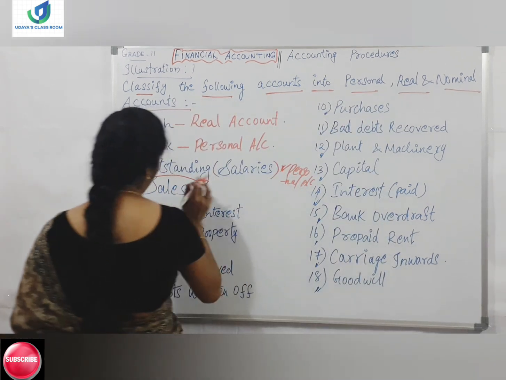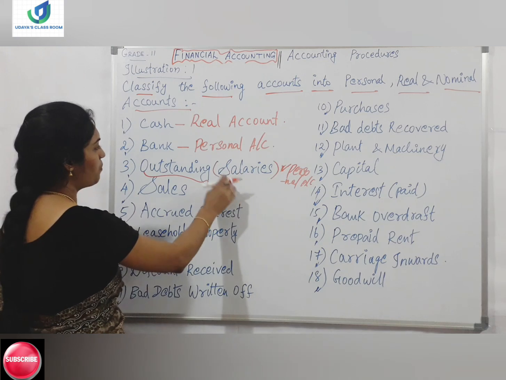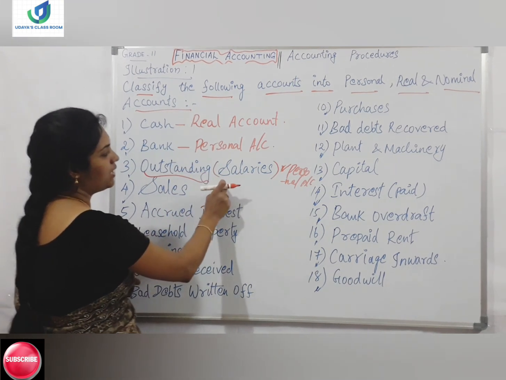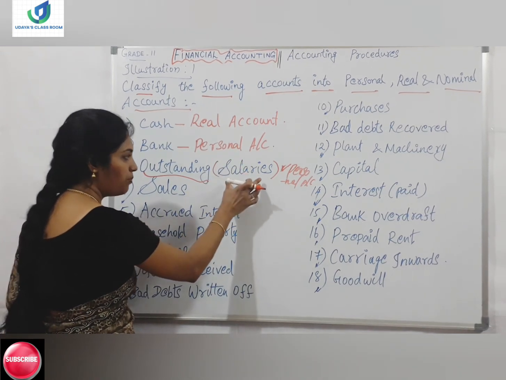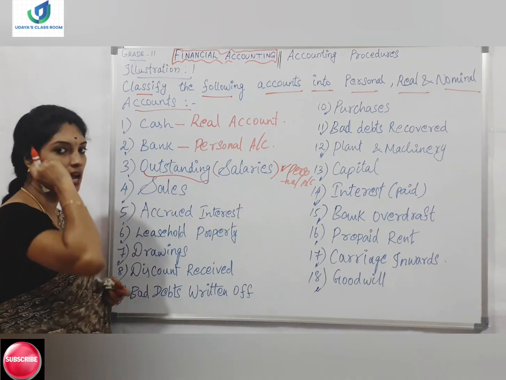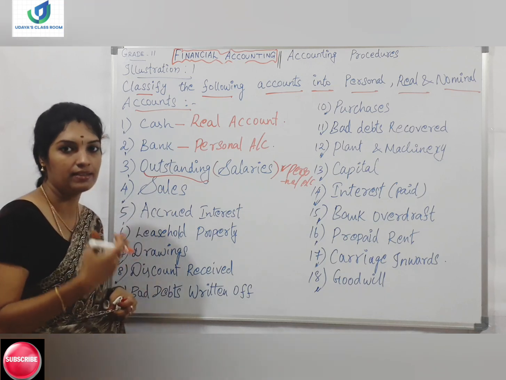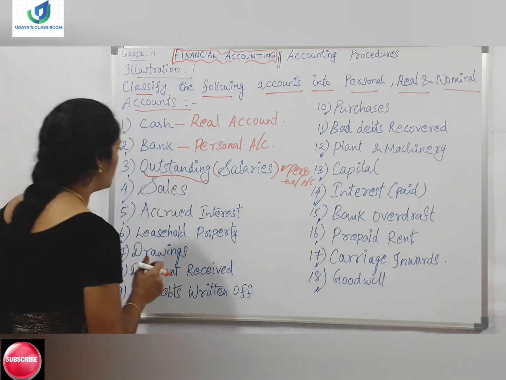So outstanding salary is a personal account. Suppose prepaid salary, it is also a personal account. Prepaid means we have paid in advance. Outstanding means yet to pay, it is due, right? It is a liability also.